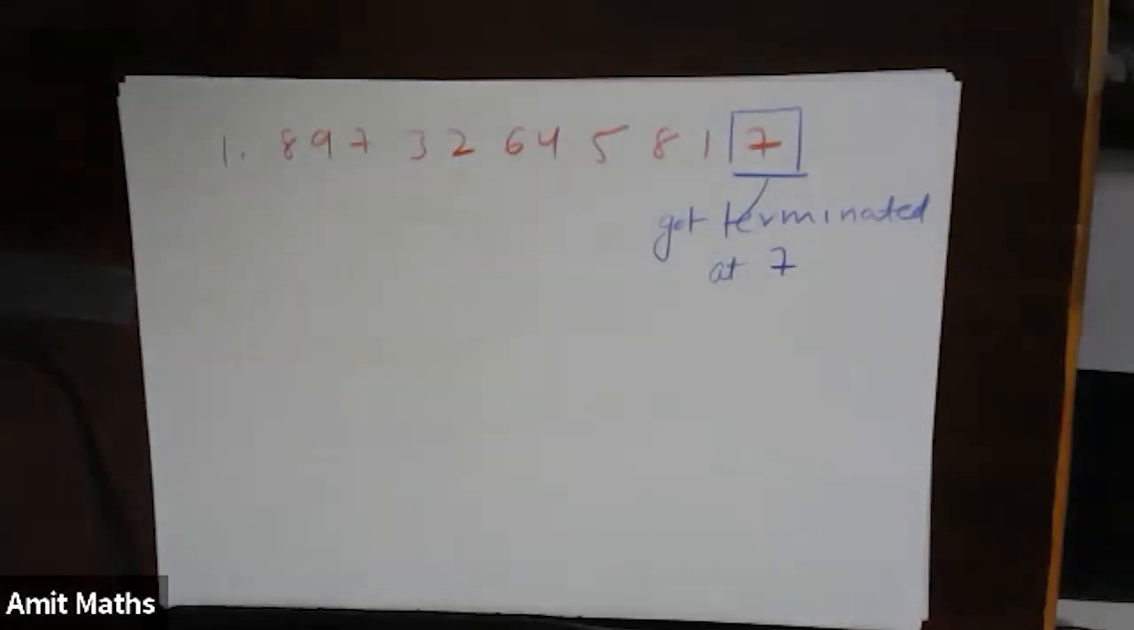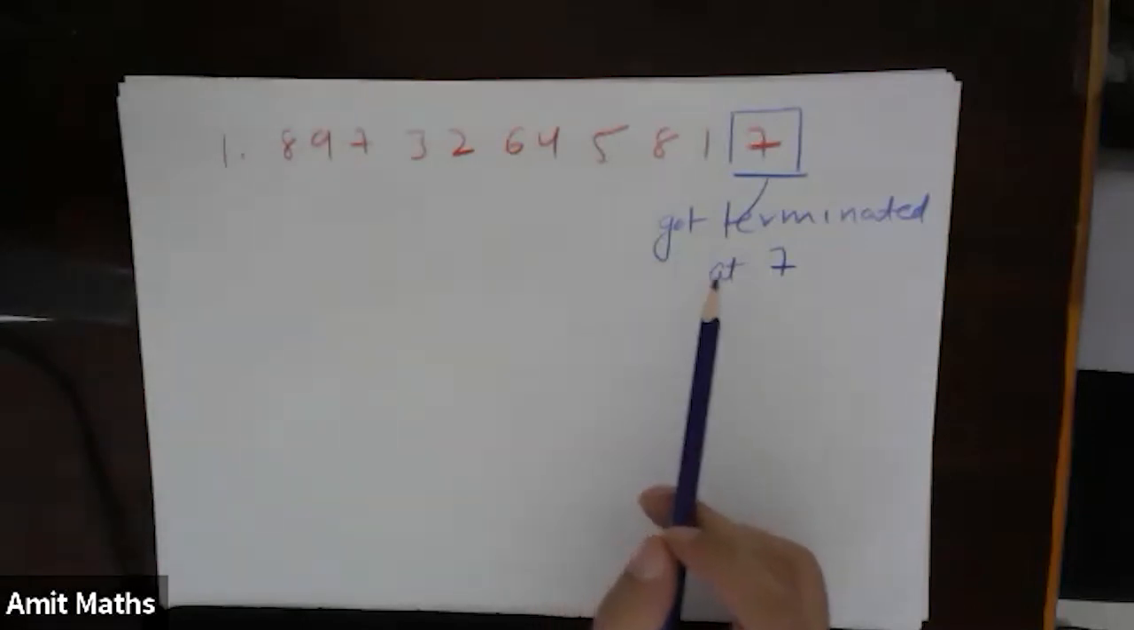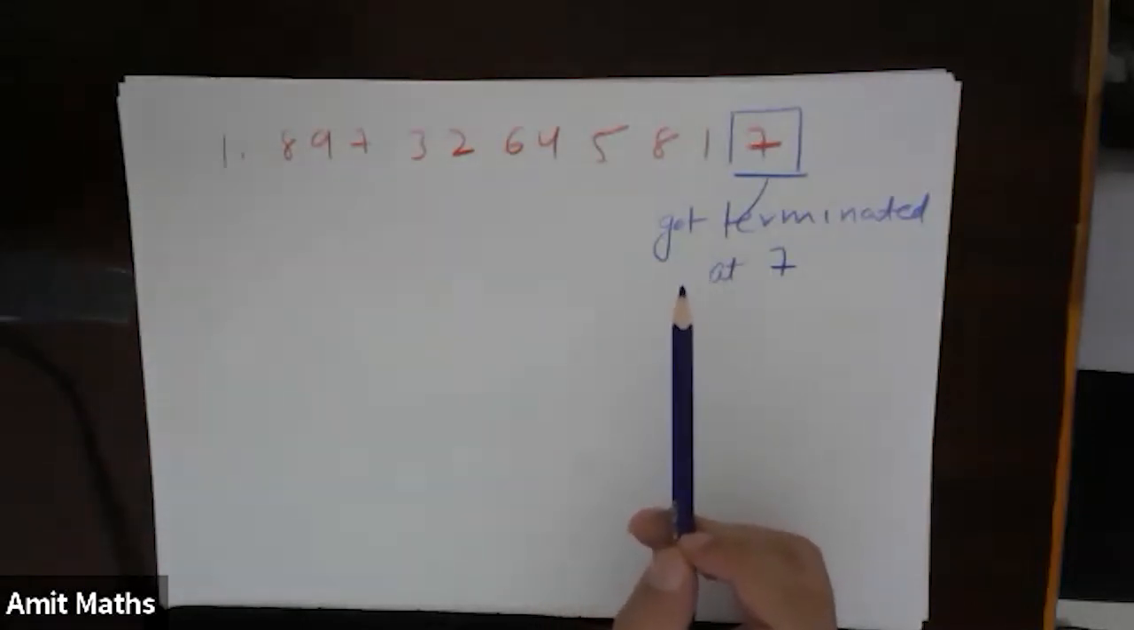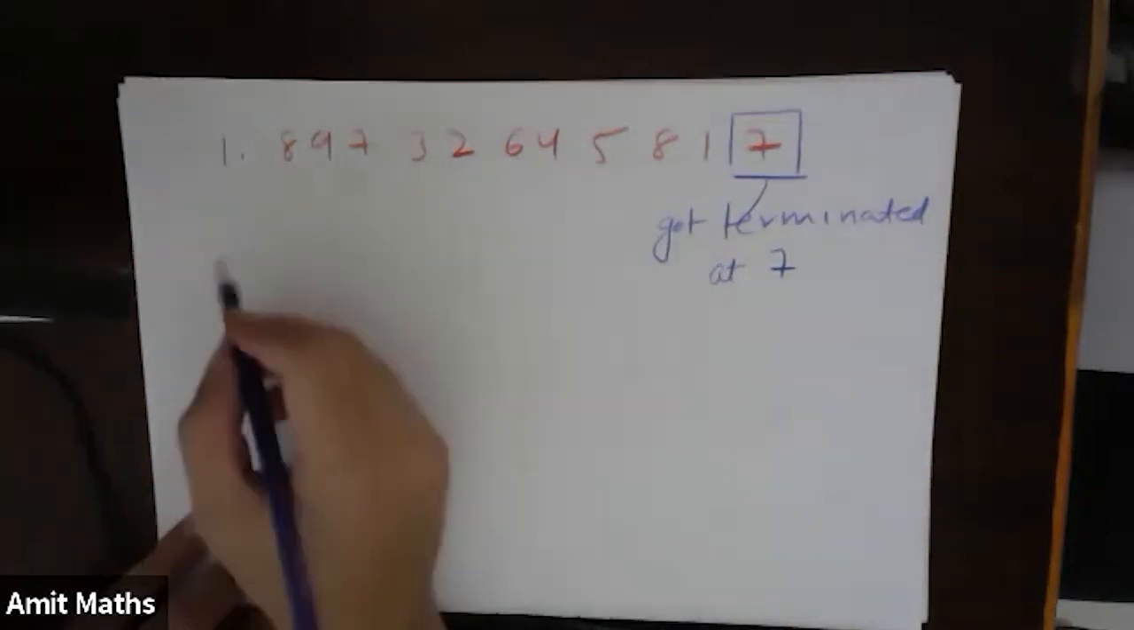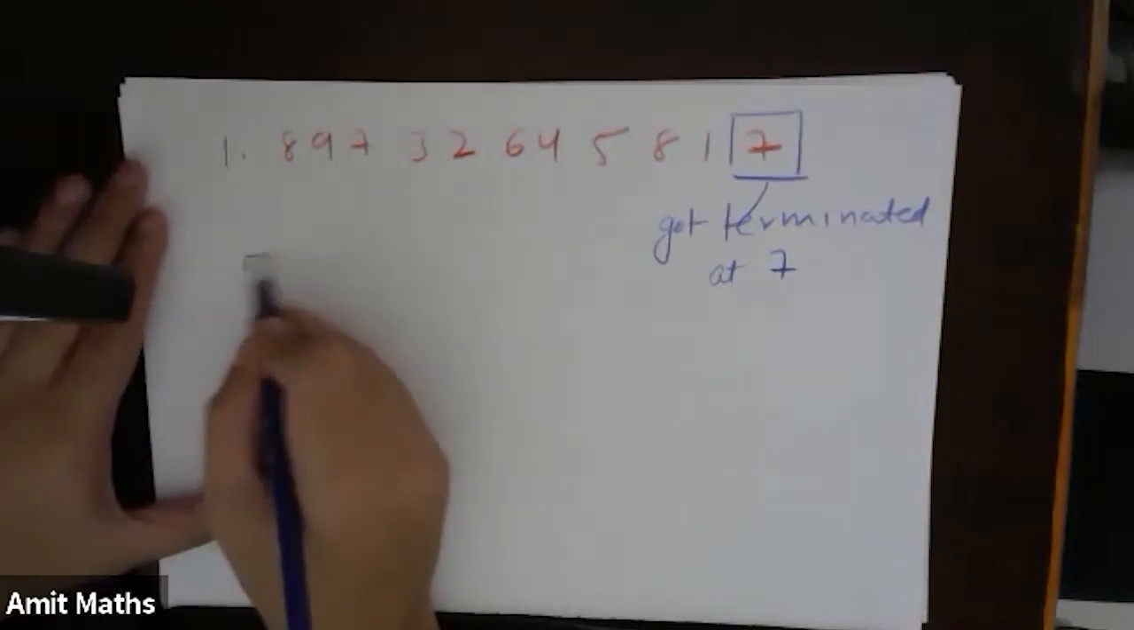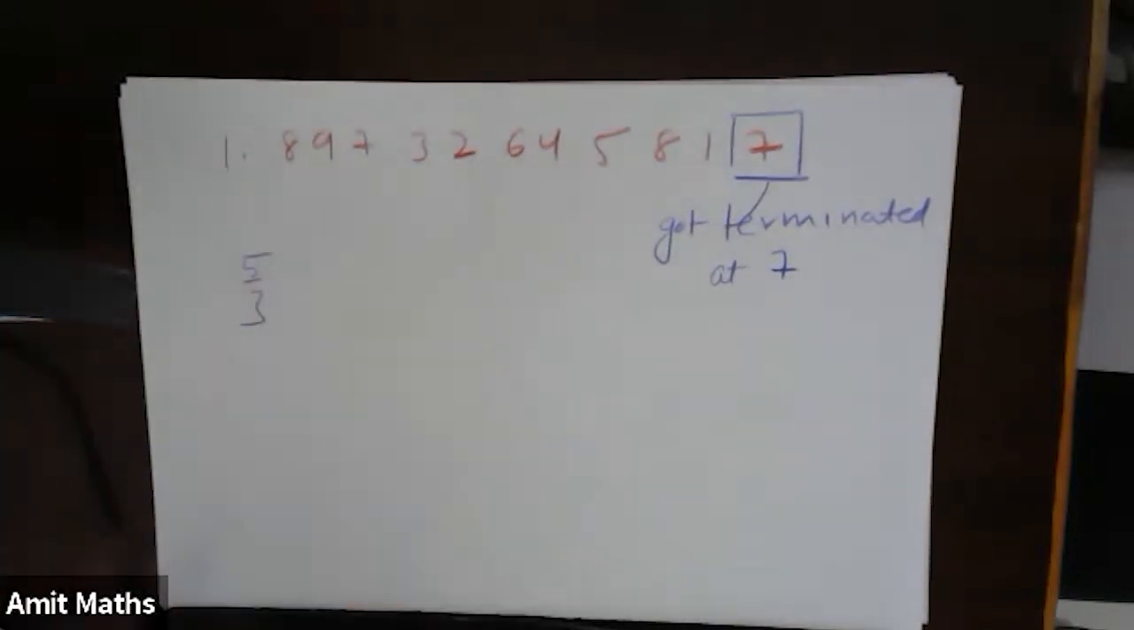Fine. Now let's see a number. Sir, you are talking so much about terminating. What happens if it is not terminating? For example, I want all of you to divide 5 by 3 and see what kind of number you will get.